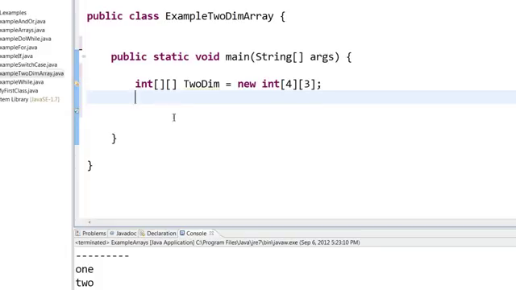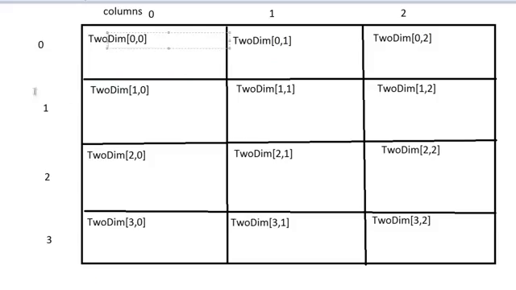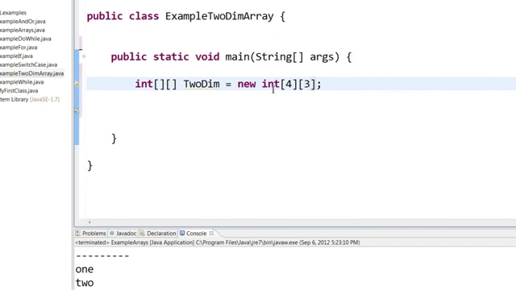You can declare a two-dimensional array like this: int with 2 square brackets, an array name 2dim, and then new int of how many rows you want and how many columns you want. Here I want 4 rows and 3 columns.